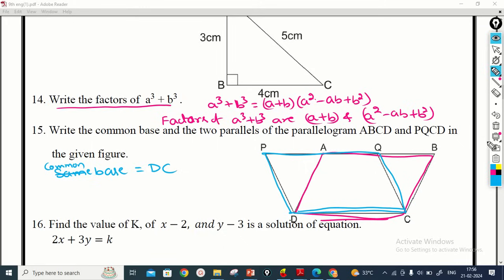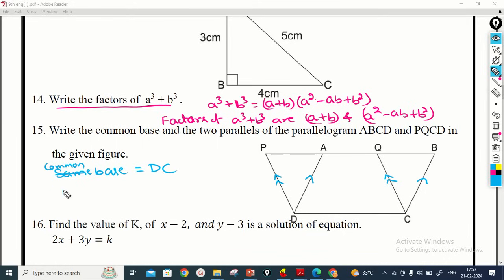Then which are the parallel lines here? You observe that AD is parallel to CB, because ABCD is a parallelogram, and also PD is parallel to QC.